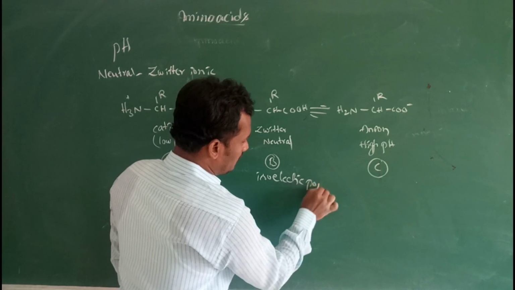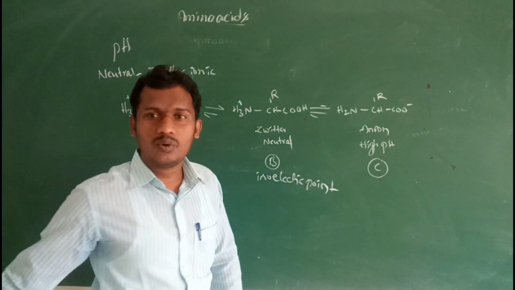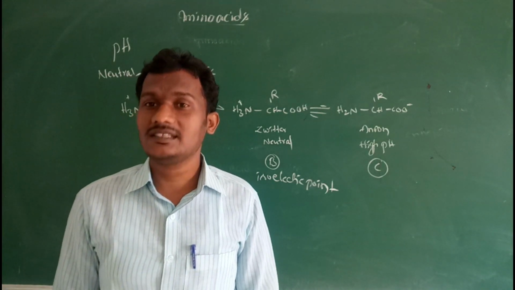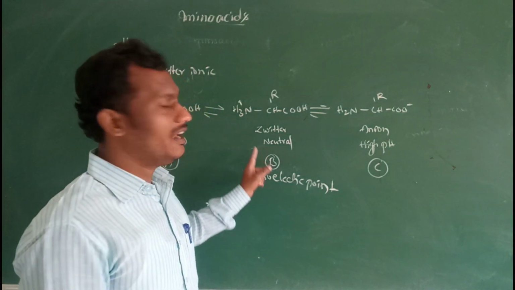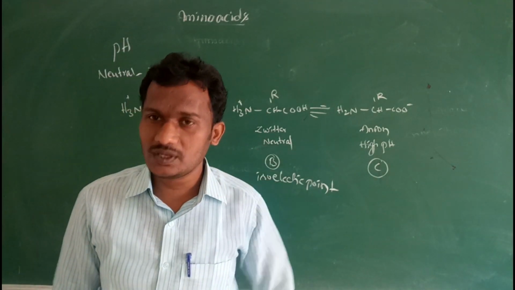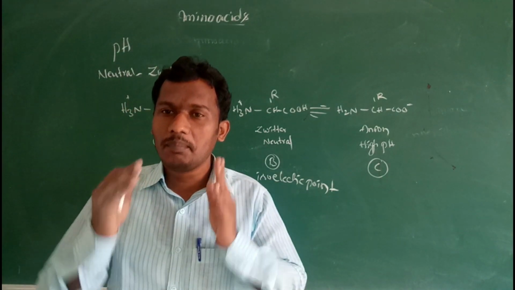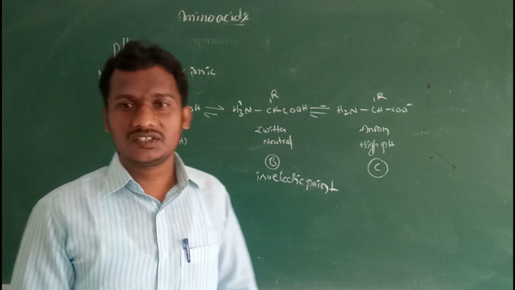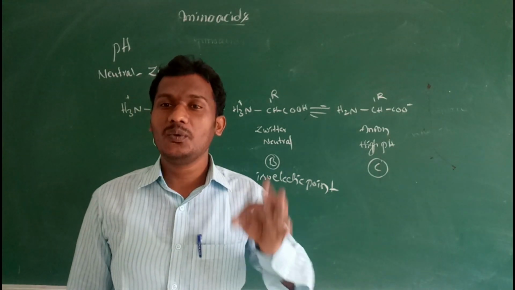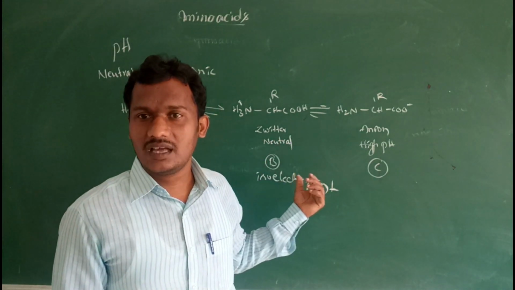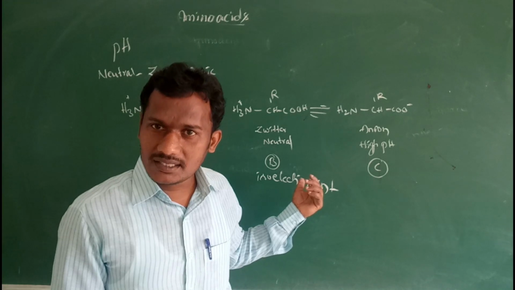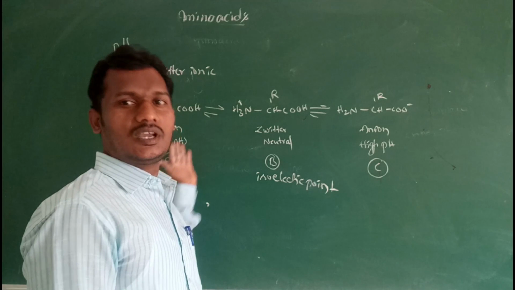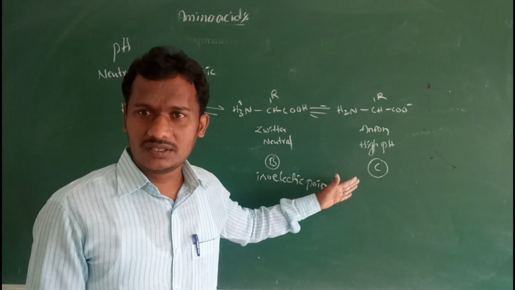This is also known as the isoelectric point. The properties of amino acids come from the ionizable NH2 and COO groups. In solutions of different pH, the amino acid structure changes, and the neutral form is known as the Zwitter ionic form. At neutral pH, amino acids are in the Zwitter ionic condition. That means they act as both acidic and basic, with a positive charge and a negative charge.